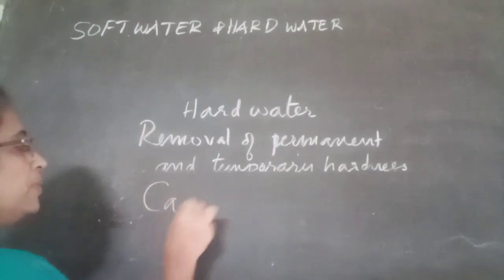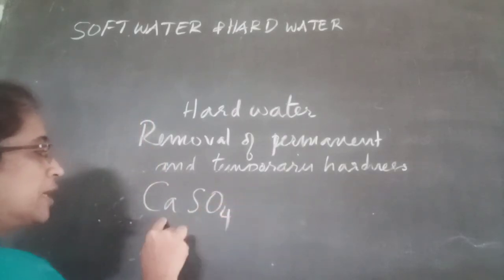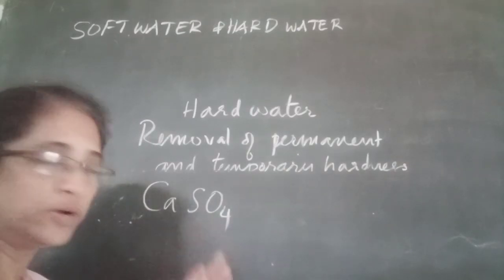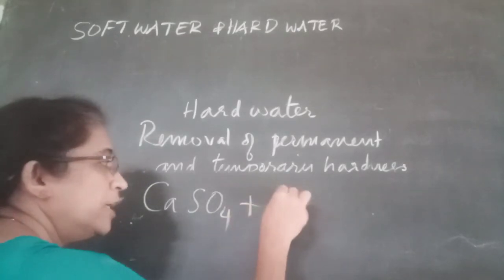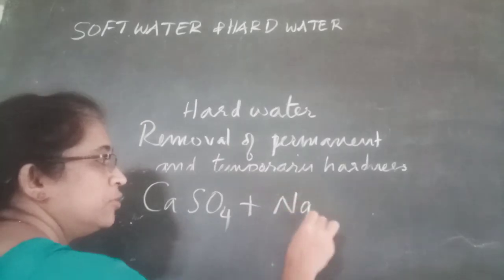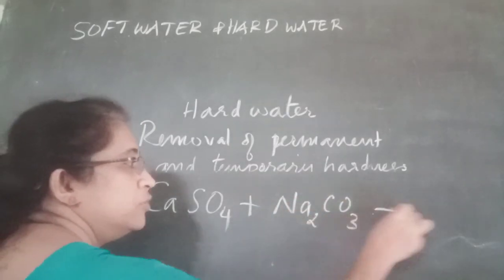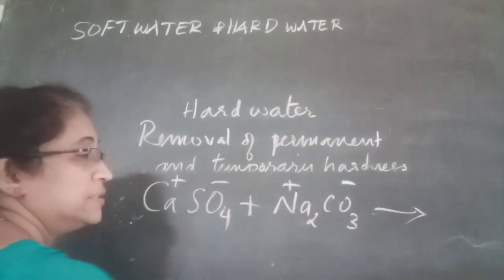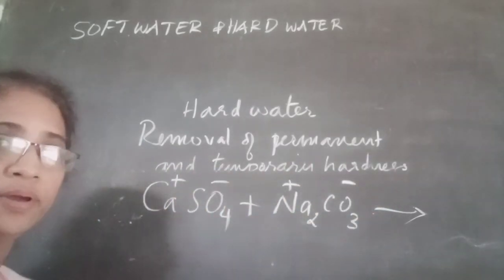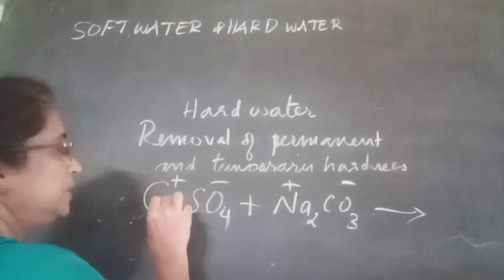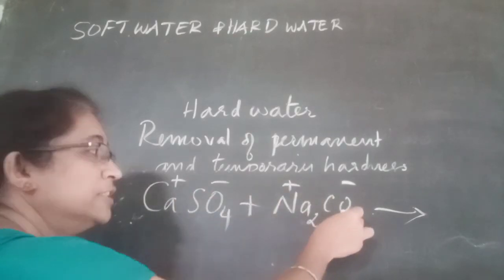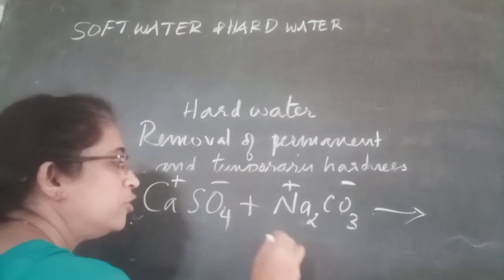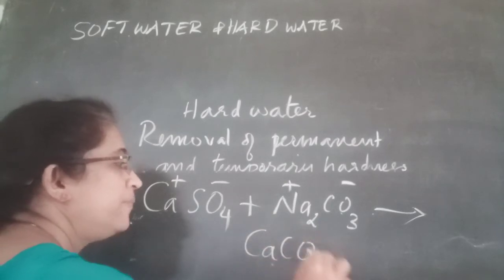If the sample of permanent hard water contains calcium sulfate, then on adding washing soda, Na2CO3, interchanging of ions is a chemical reaction. So calcium ions react with the CO3 ions of the other compound and the product is CaCO3.